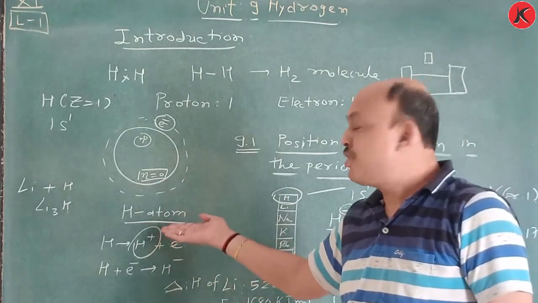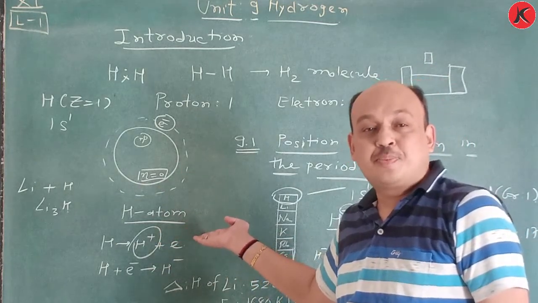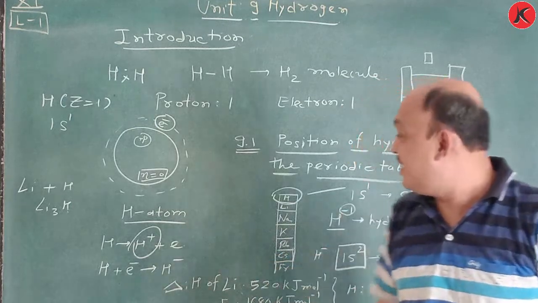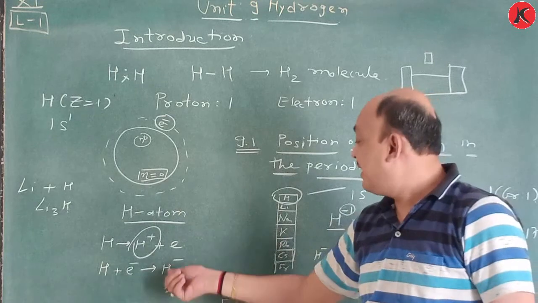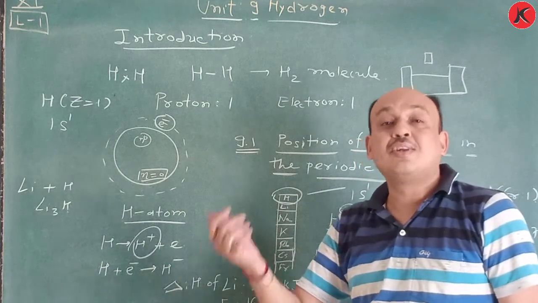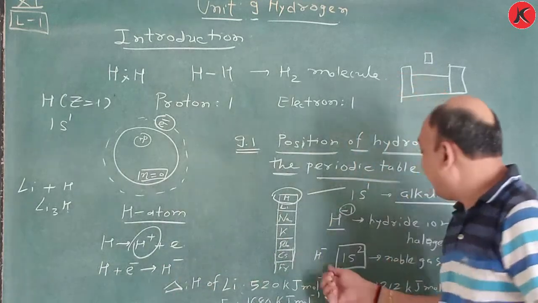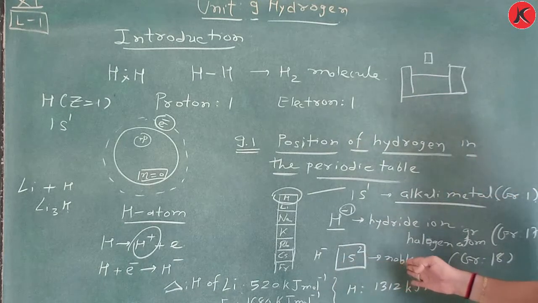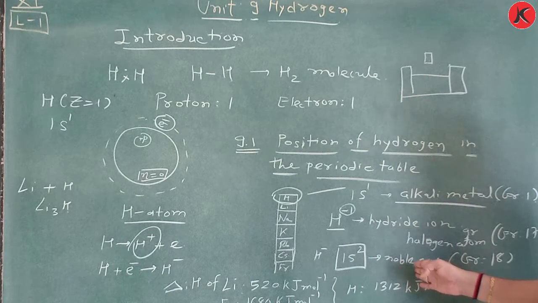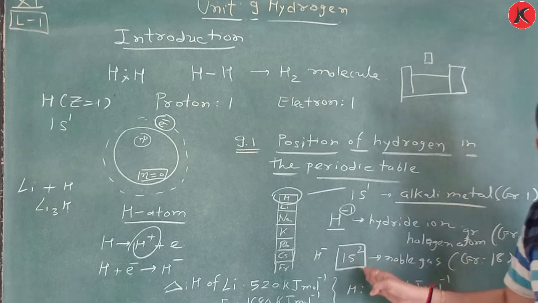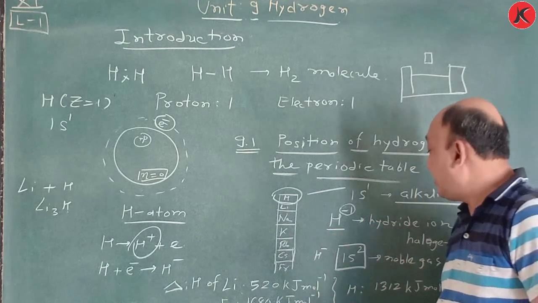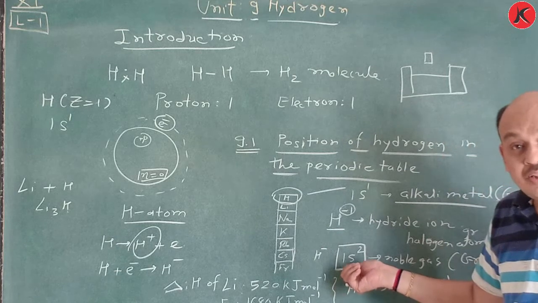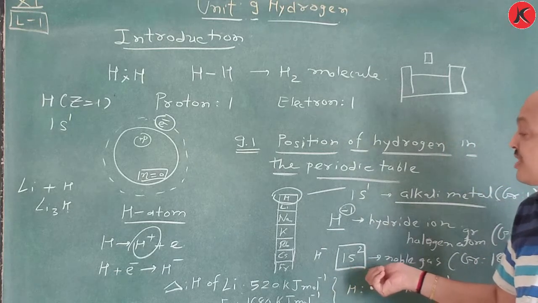Hydrogen can lose one electron, so it produces an H plus ion, just like alkali metals. It can gain one electron, so we can say H minus, just like a halogen atom. And one more question is also there, noble gas. But noble gas is group 18, because 1s2 is there, which means the orbital is completely filled, just like helium. So that property is also followed in this way.